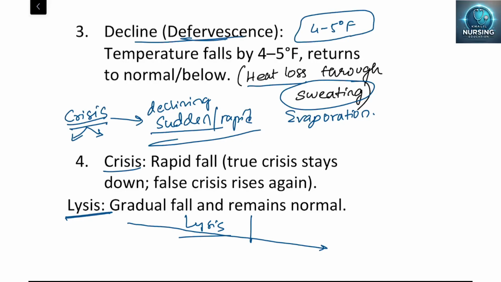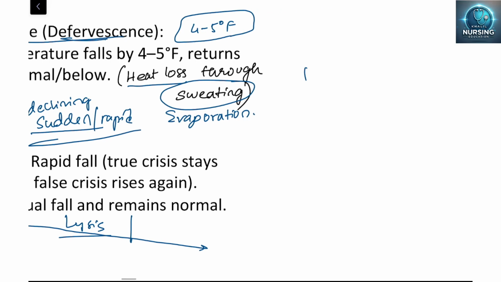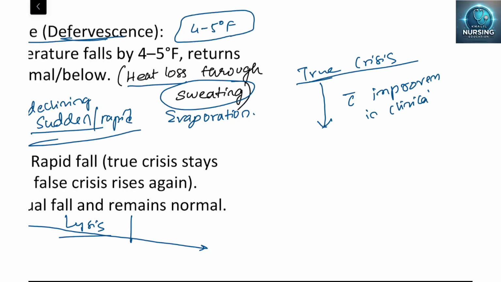Yes, in the crisis, true crisis is there and false crisis is there. Sir, what is the meaning of true crisis and false crisis? True crisis: if there is a sudden fall in the temperature with the improvement in clinical symptoms, then it is true crisis.